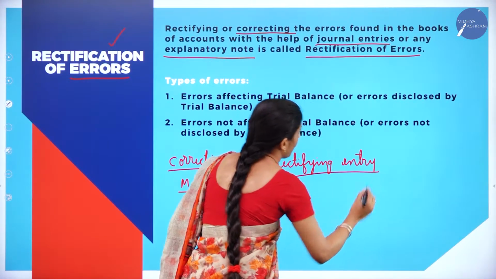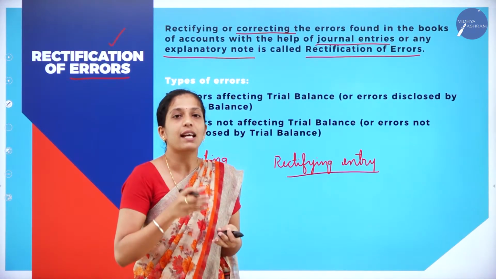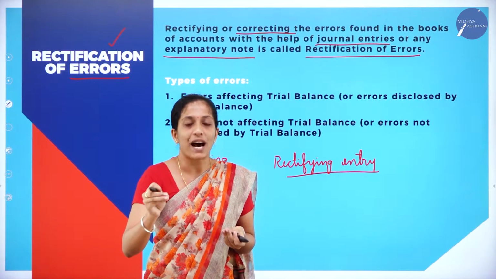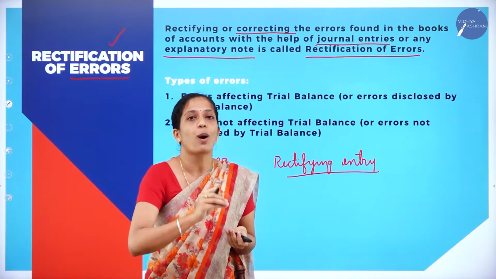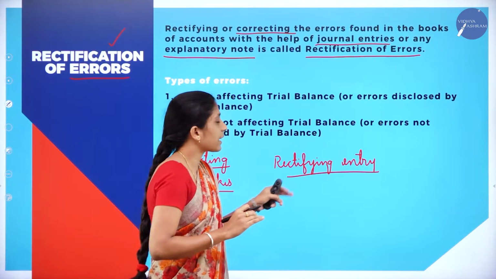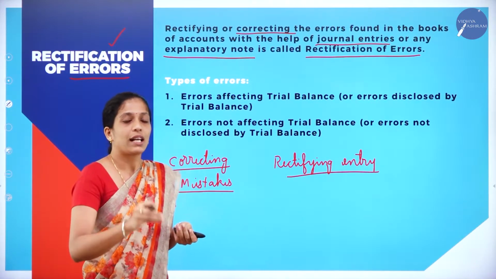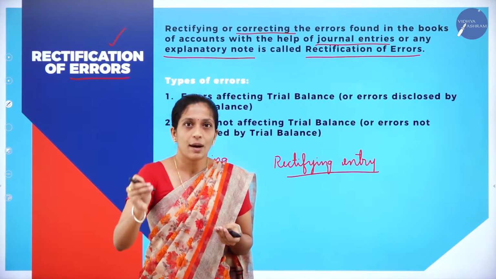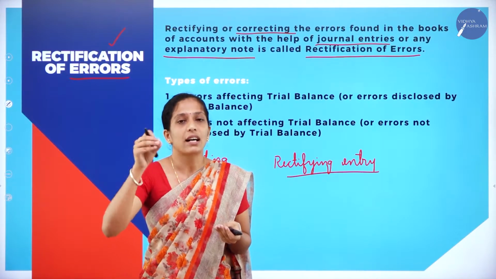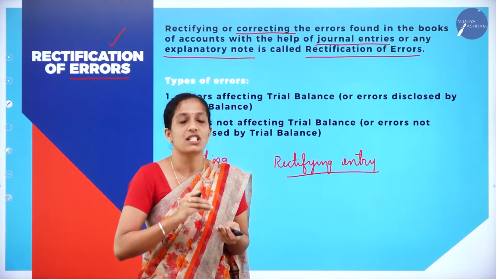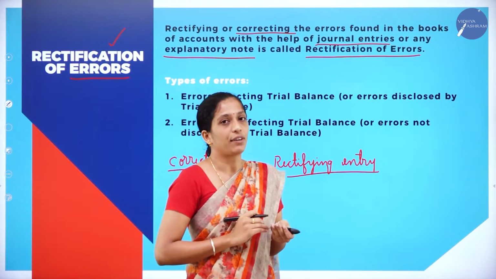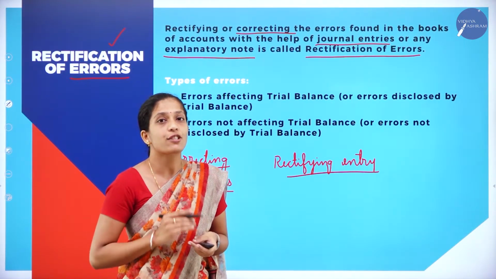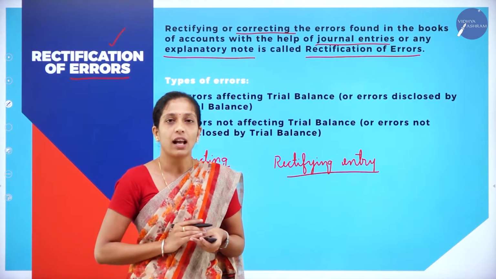So what is this rectifying entry? If a mistake happens in a journal entry, one more journal entry is passed in order to correct that wrong entry, which is known as what? Rectifying entry. So in accounts, whenever mistakes take place, you will prepare a corresponding entry to that mistake, which is known as what? Rectifying entry. Now we shall see what are the types of errors or mistakes that can be made in accounting.